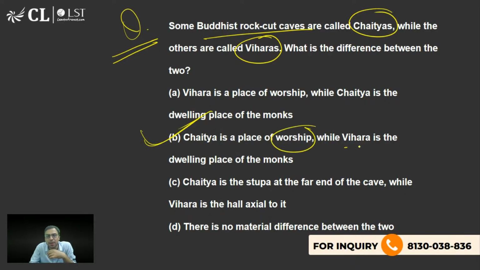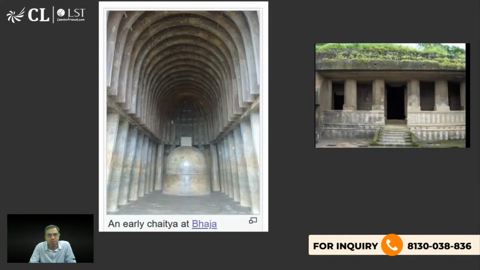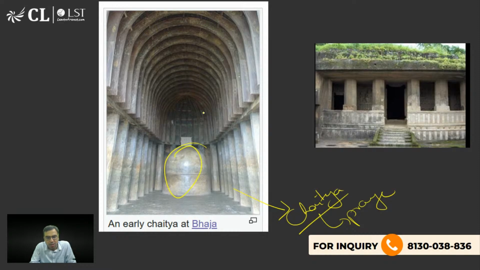Chaitya is a place of worship and Vihara is the dwelling place जहाँ लोग monk रहते हैं. So B is the right answer. तो मैं दिखाता हूँ. आपने देखा कभी? Have you ever seen this? This is Chaitya. यहाँ मतलब यहाँ पे prayer होती है, prayer hall है ये. तो बीच में ऐसे बना होता है और ये ऐसा होता है.